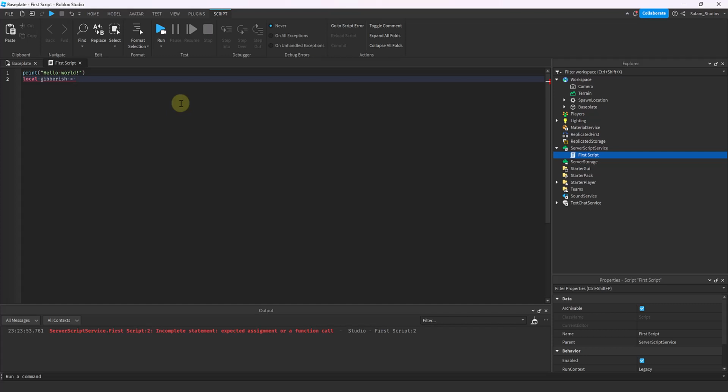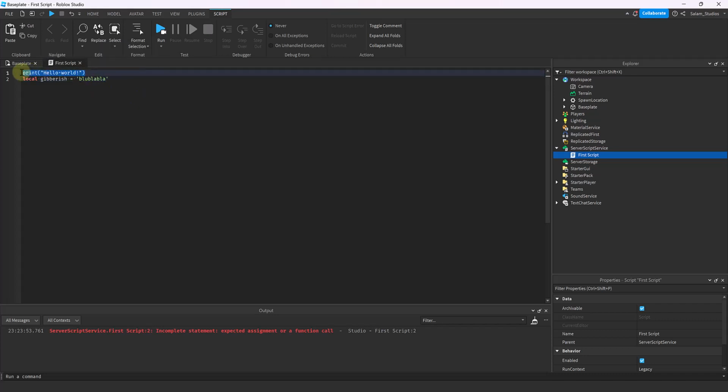So a variable can store four data types, or four different types of meanings. Those four types are strings. Let's show you an example. This is a string. Strings must be sandwiched between quotation marks or apostrophes. Let's show you an apostrophe. So either apostrophes or quotation marks, and as you can see, they are highlighted in green.